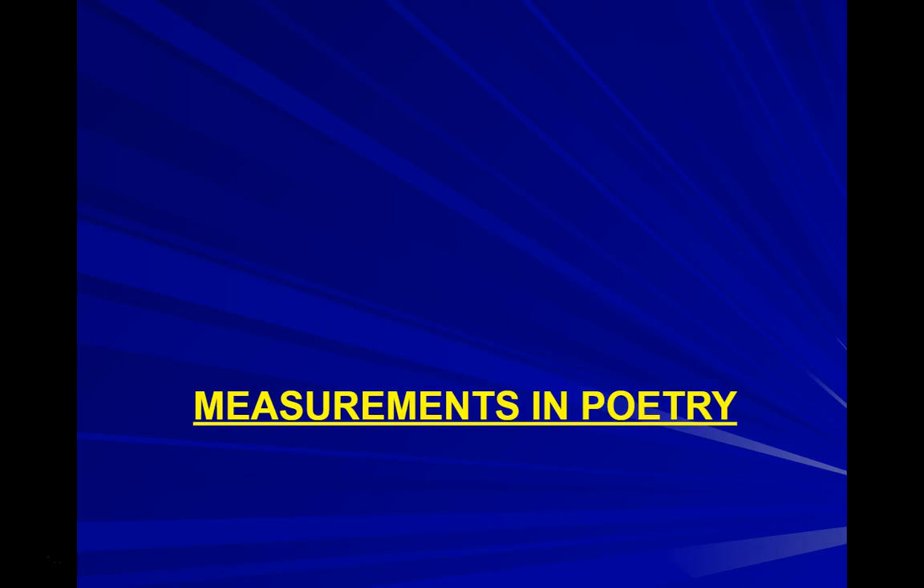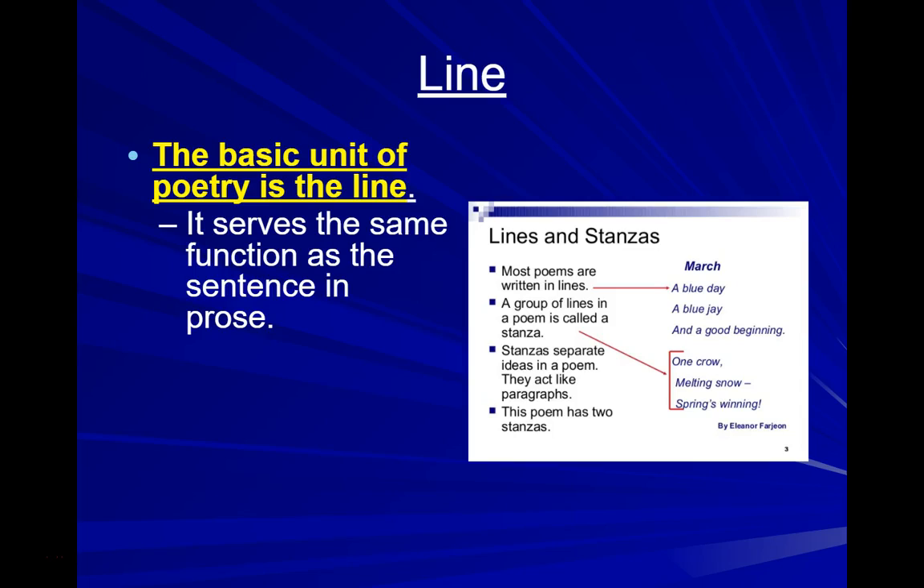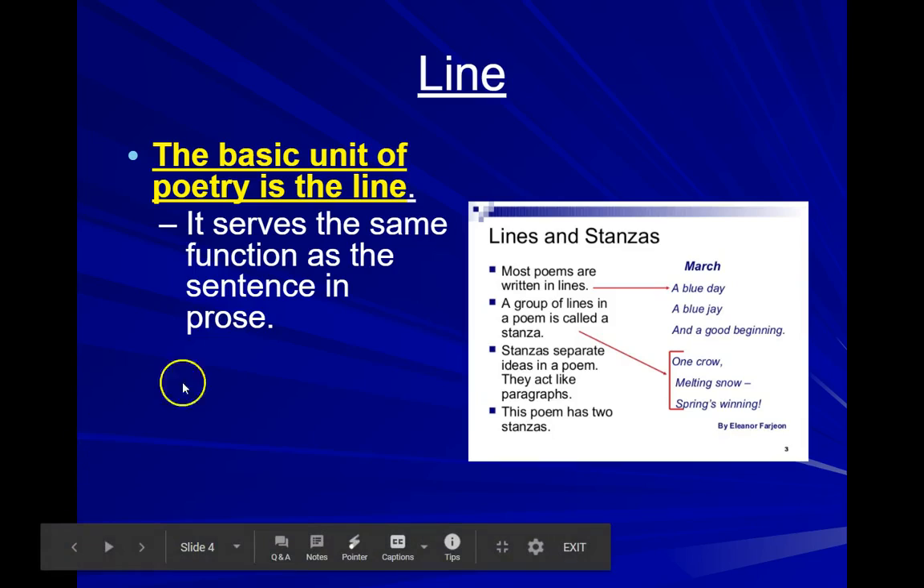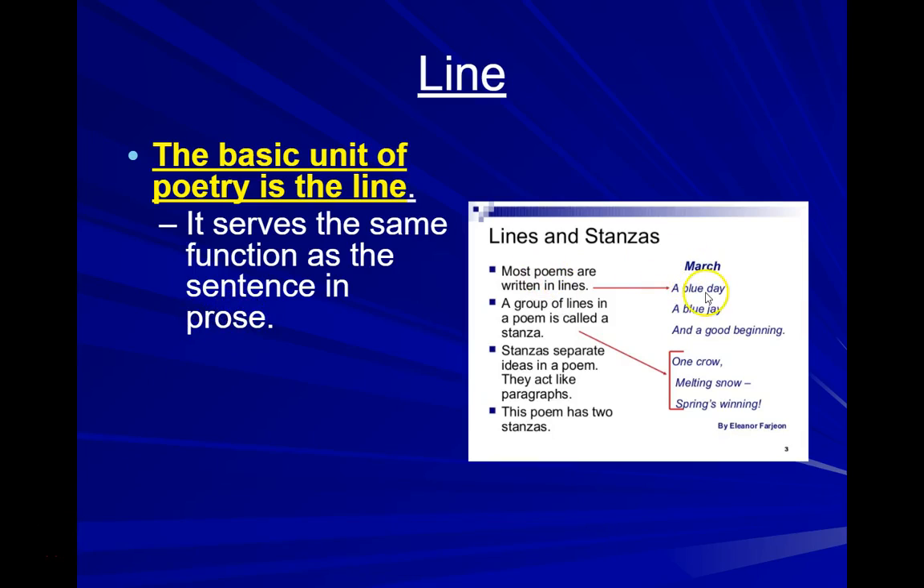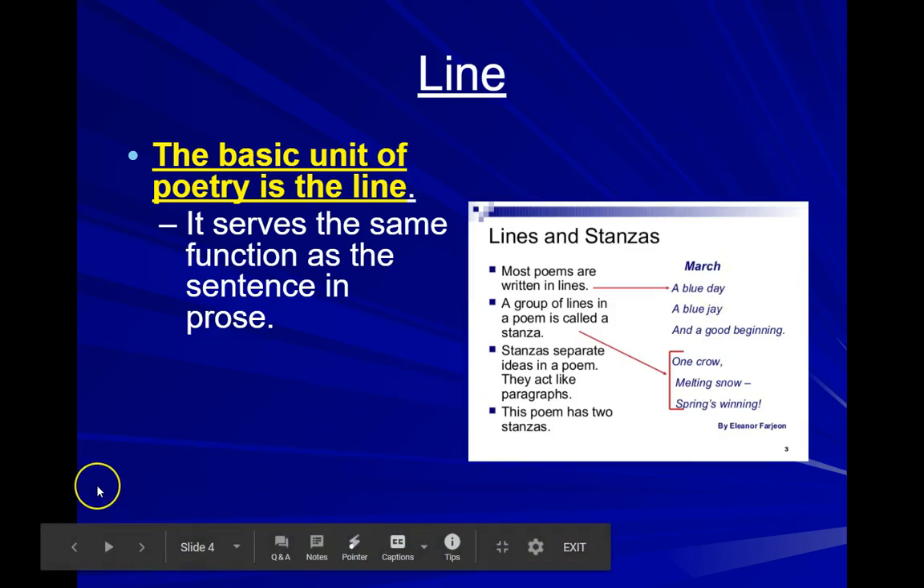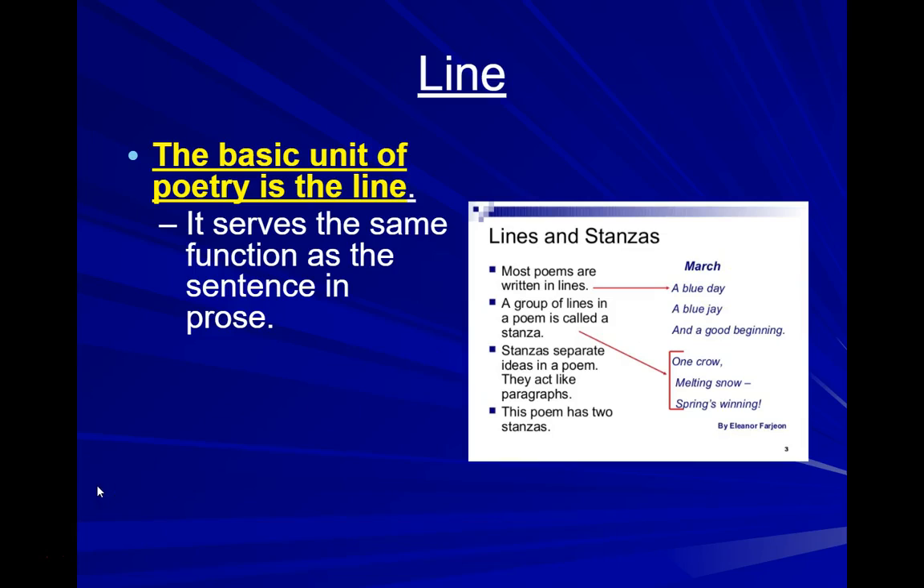Measurements in poetry. So make sure you guys go and make this new section, title it Measurements in Poetry. Line. The basic unit of poetry is the line. So just like in a story or a novel, which is called prose, they have a sentence. In poetry, they have something called a line of poetry. A blue day, that is a line of poetry. So at this point, if you need to pause the video to write down the definition, please take the time to do so.